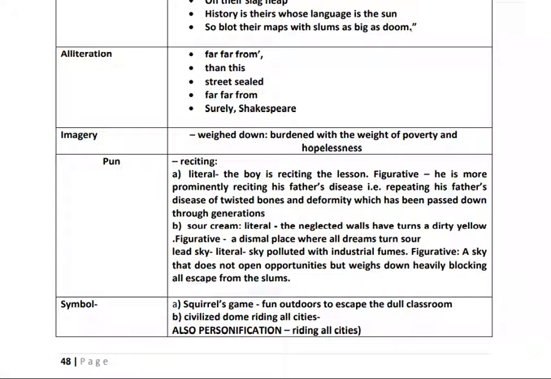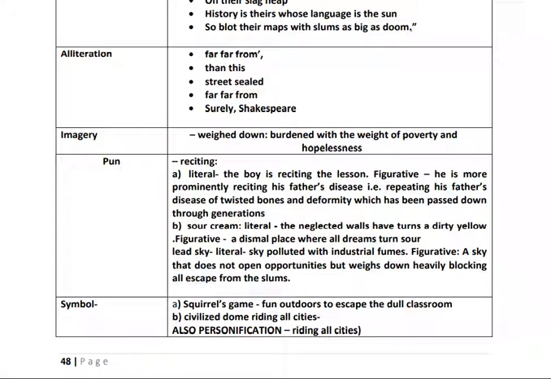But these children are not able to lead that kind of life. Then, civilized dome, riding all cities. Again symbolic, because those high-rising, towering buildings reflect the civilization. They are the symbols of development and civilization.